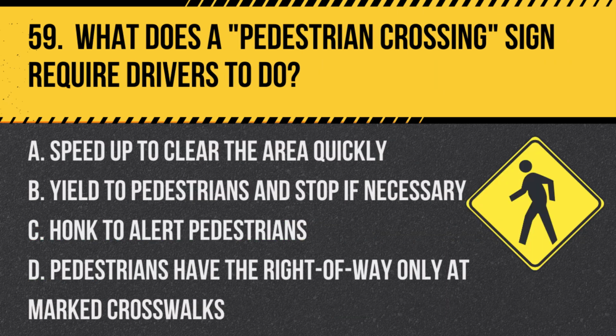Question 59. What does a pedestrian crossing sign require drivers to do? A. Speed up to clear the area quickly. B. Yield to pedestrians and stop if necessary. C. Honk to alert pedestrians. D. Pedestrians have the right of way only at marked crosswalks.